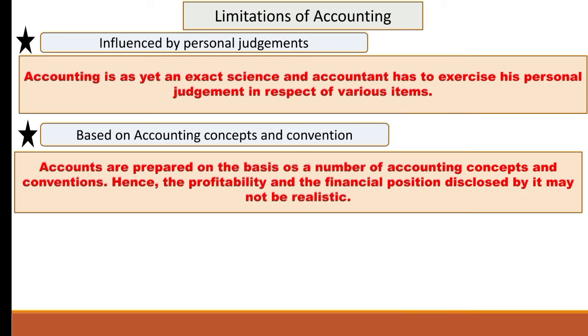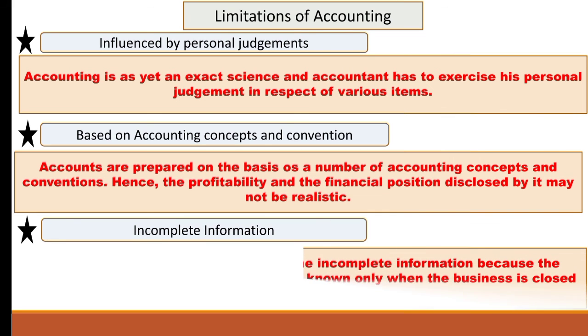For example, fixed assets are shown in the balance sheet according to the going concern concept, which means the fixed assets will be shown at their cost and not at their market value. So at whatever cost the fixed asset was acquired, that cost will be shown. If the value of such fixed assets is increased or decreased in the market, that will not be considered, only the acquired cost will be considered. So it proves that accounting is based on concepts and conventions which are specified in accountancy, and this is a limitation of accounting.